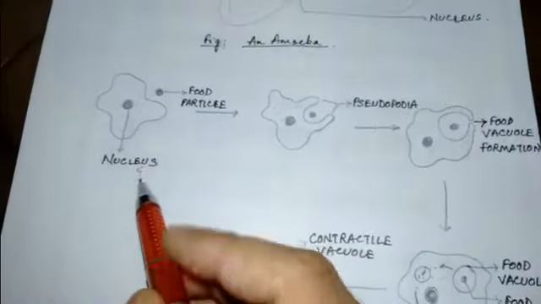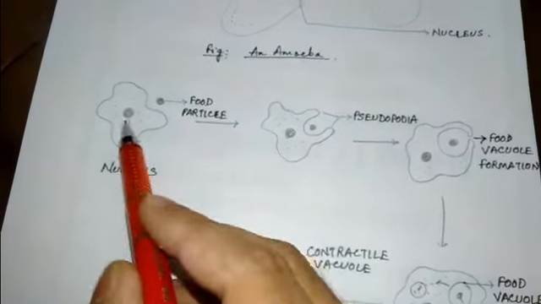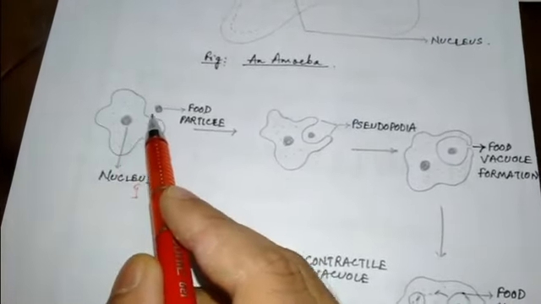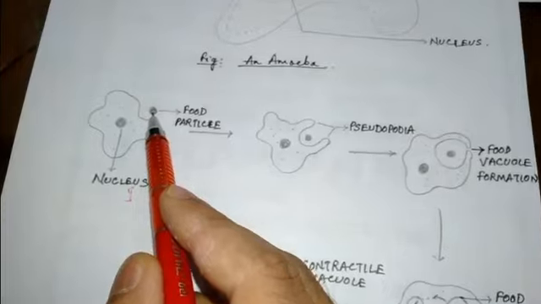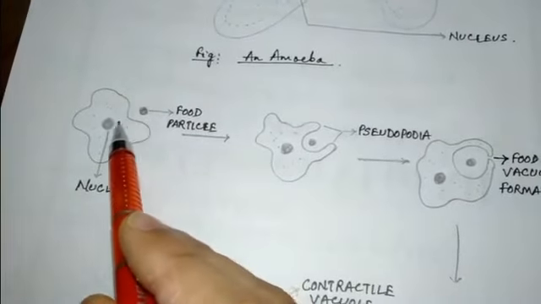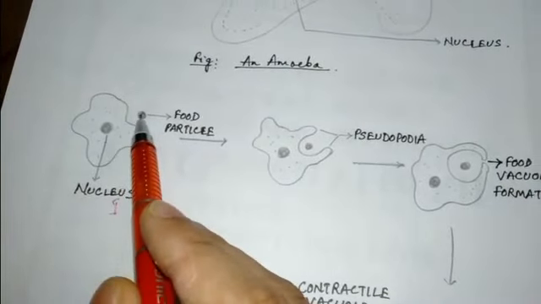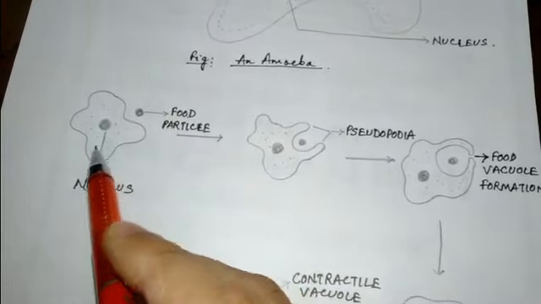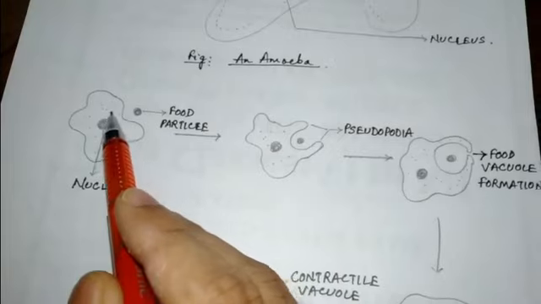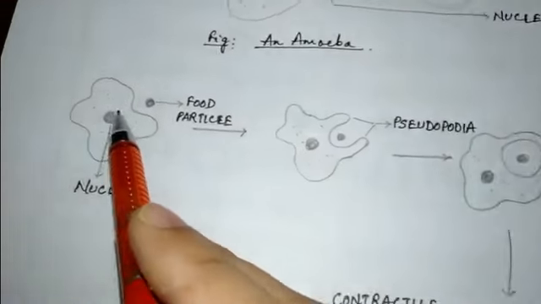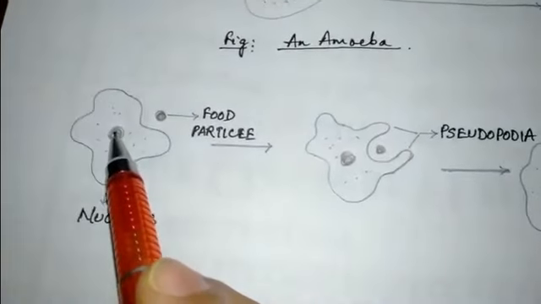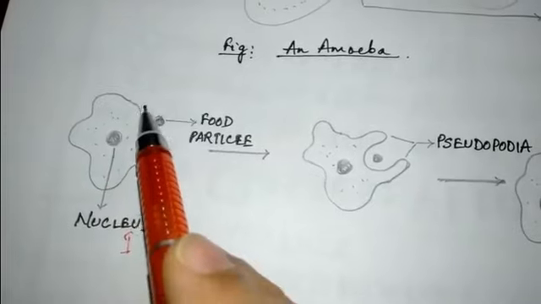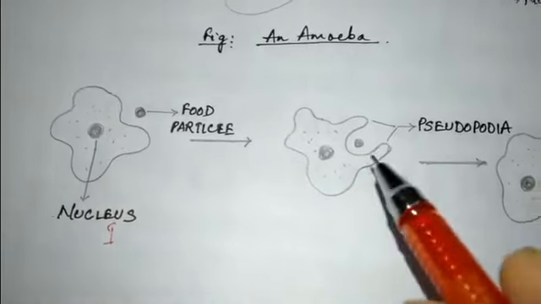As you can see, in the first step, amoeba has a food particle in its vicinity. The food particle can be any form of phytoplankton or zooplankton which amoeba finds in fresh water. The cell membrane of amoeba protrudes around the food particle.